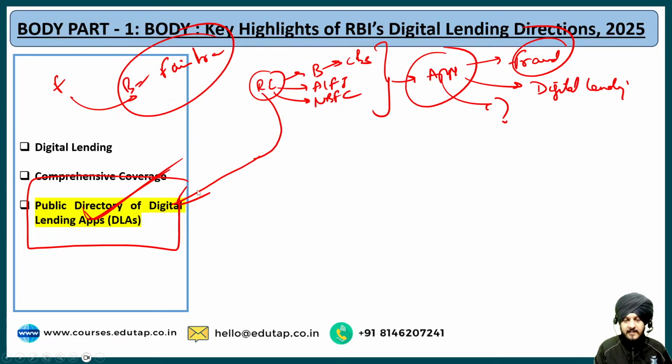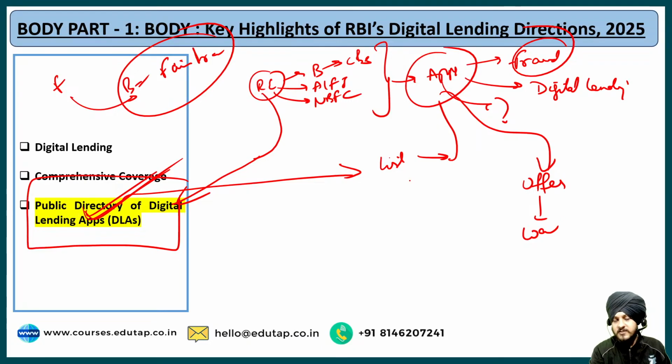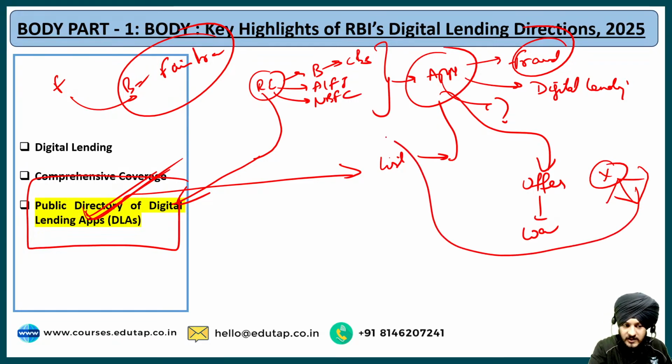So what do we mean by that? Basically RBI wants these REs to create this public directory. Now what is this public directory going to include? It is going to list all the different lending apps that they are using in order to offer loans. For example, let us say there is SBI, just for the sake of example, using some XYZ app, or maybe 2 to 3 apps for providing digital lending. All the apps that SBI is using, it will have to put as a part of this public directory.